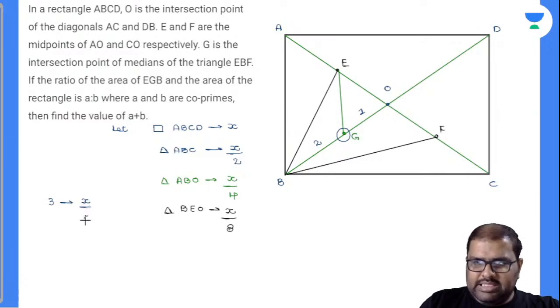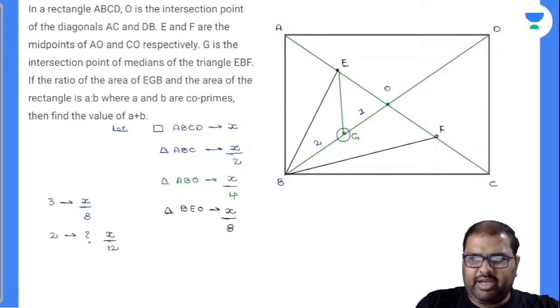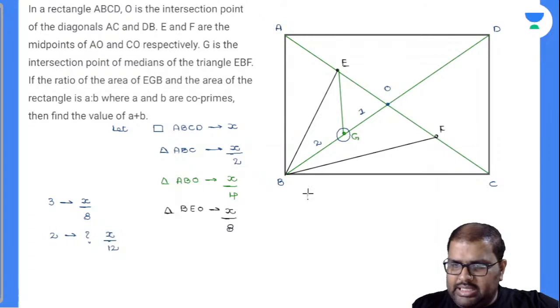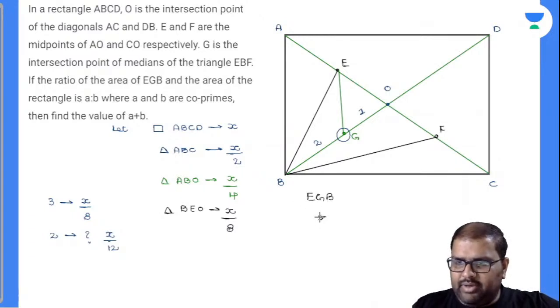And I want triangle EGB. Triangle EGB is 2 parts area. 2 parts area will be how much? Will it be X by 12? It is X by 12. And I got my answer perfectly. Now triangle EGB area is nothing but equal to X by 12.